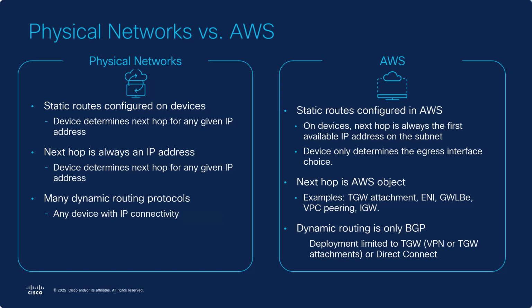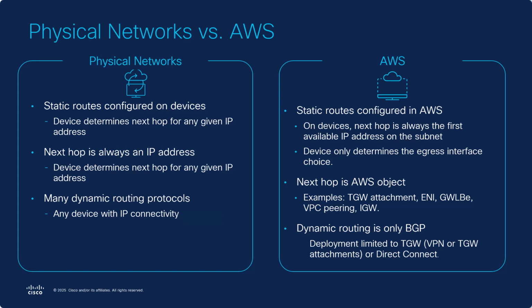In physical networks, a next hop is always an IP address, and devices determine the next hop for given packets. In AWS, the next hop is an AWS object, and the AWS infrastructure determines which object the packet is